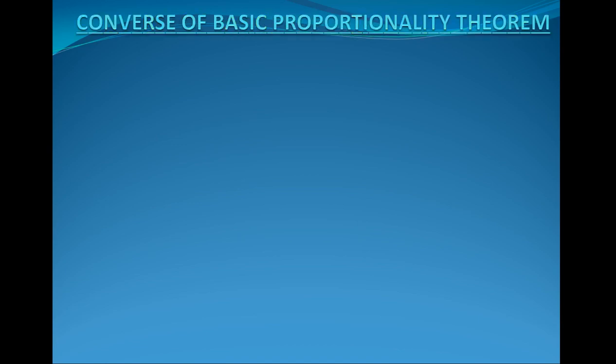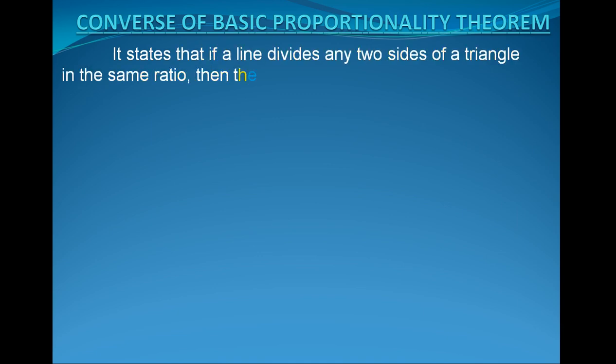Now we will discuss the converse of the basic proportionality theorem, that is, the converse of BPT. It states that if a line divides any two sides of a triangle in the same ratio, then the line will be parallel to the third side. That is, if a line divides any two sides of a triangle in the same ratio, then the line will be parallel to the third side.